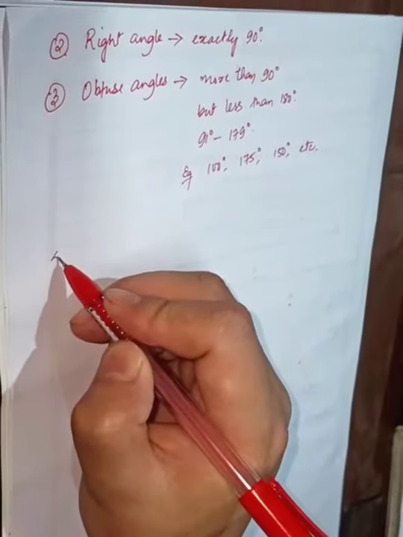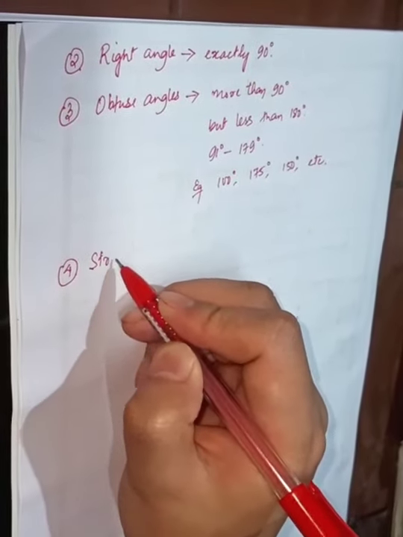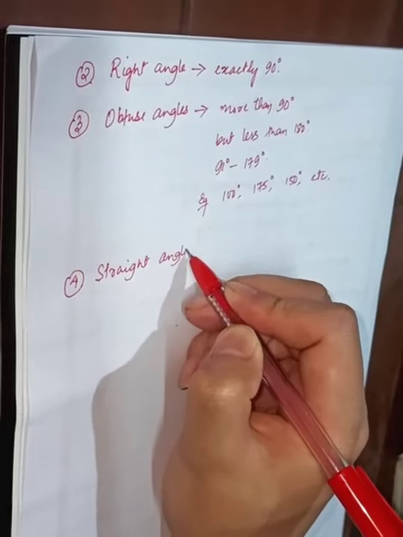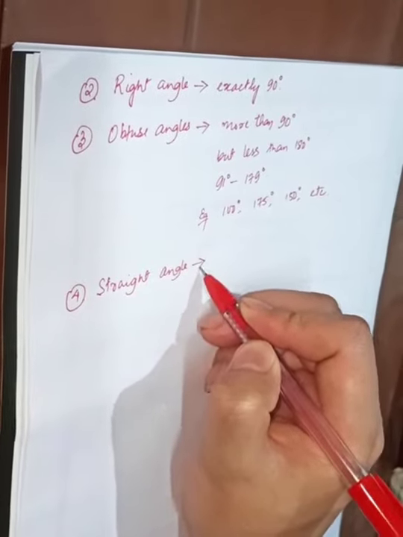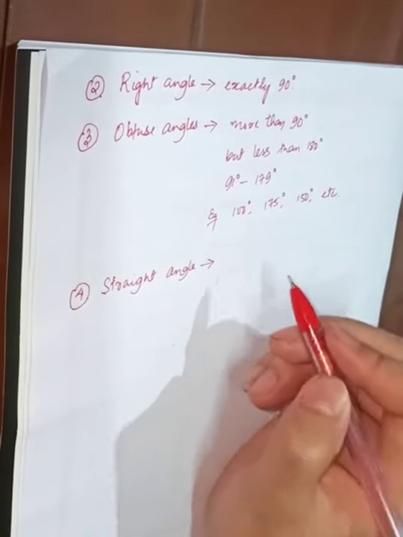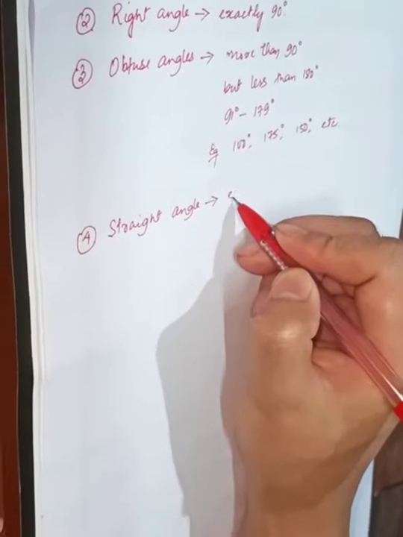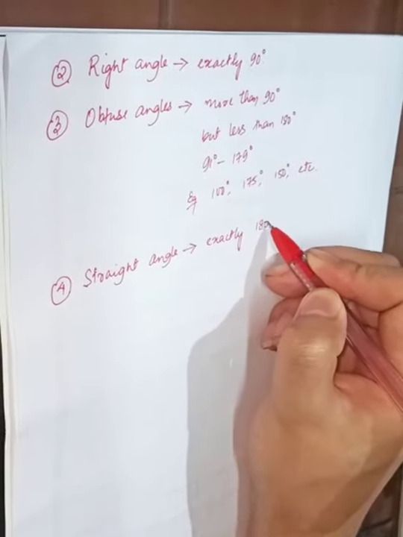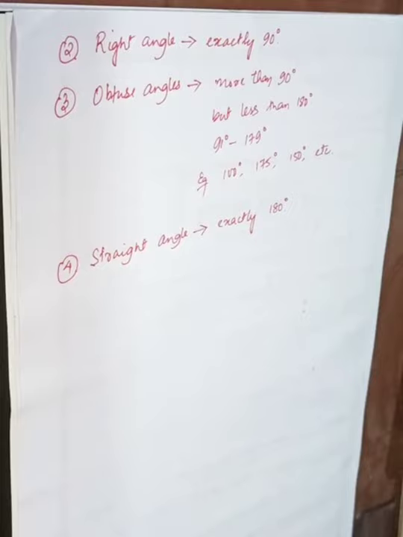Now next we have a straight angle. What is a straight angle? A straight angle is an angle that measures exactly 180 degrees. An angle that measures exactly 180 degrees is called a straight angle.